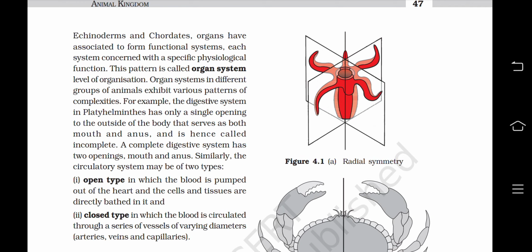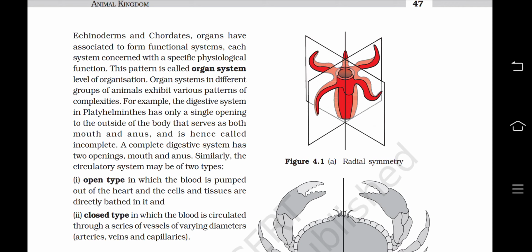For example, the digestive system of platyhelminthes has only a single opening to the outside of the body that serves as both mouth and anus, and is hence called incomplete. A complete digestive system has two openings, mouth and anus.